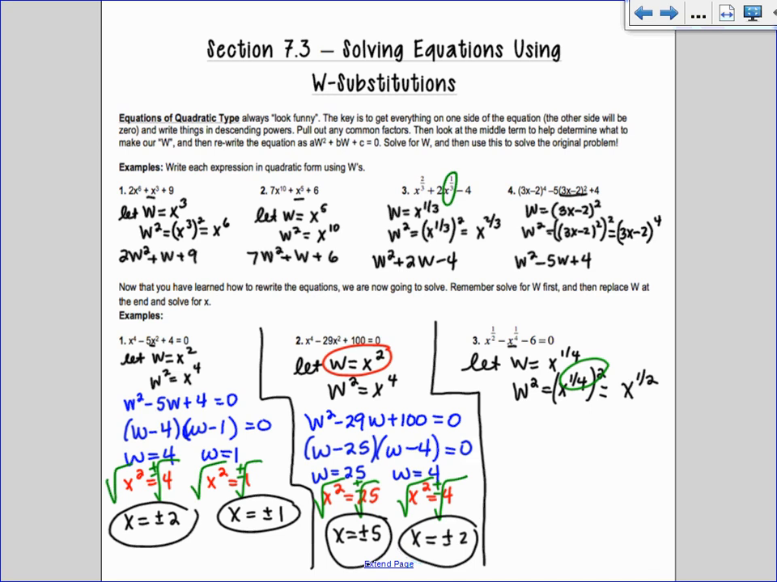That allows me to see what each of the things is going to be replaced by. So my x to the 1/2 was my W squared. My x to the 1/4 was just plain W. Minus 6 equals 0. And I know how to factor that. So I have W minus 3, W plus 2.